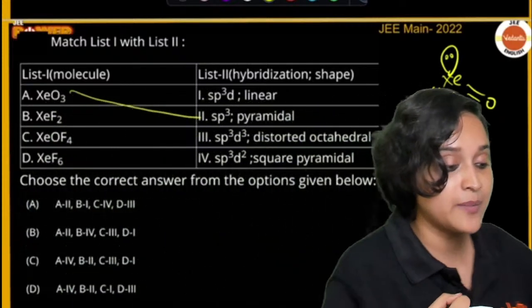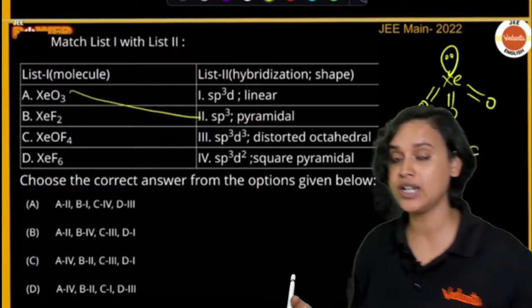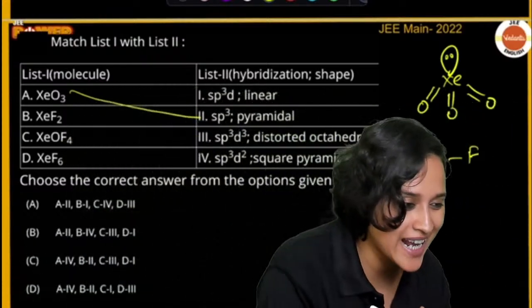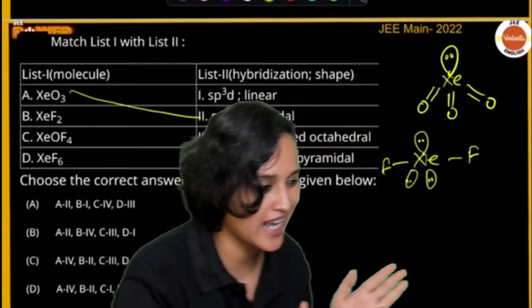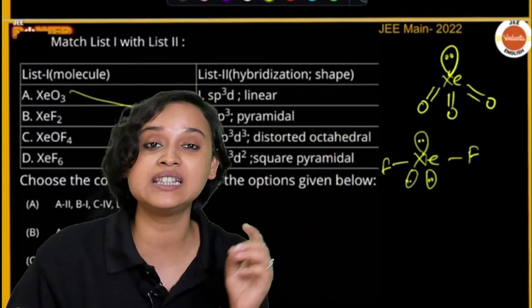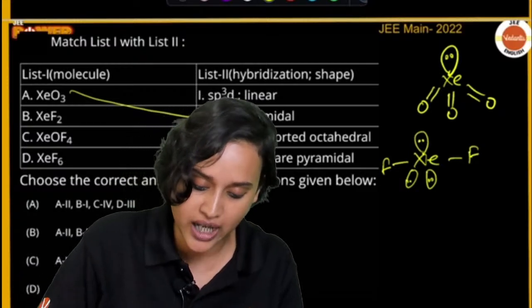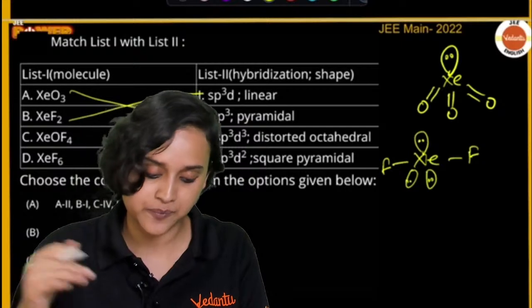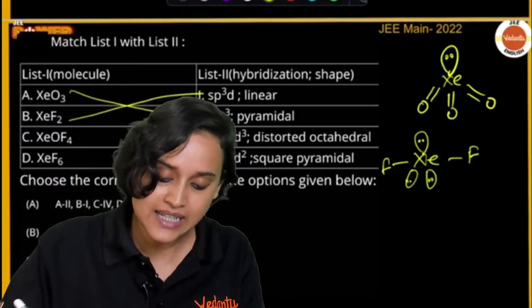What is going to be the hybridization here? Come on, anybody? Right here. Somebody can tell me? Very good, Sangeeta, Aravindan, Kev, very good. It is going to be sp3d hybridization, linear. Okay.